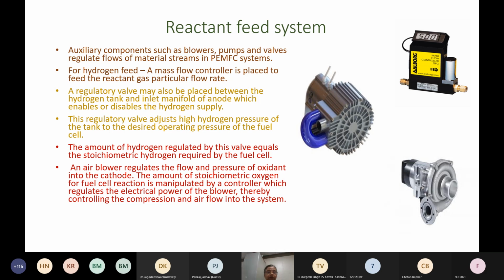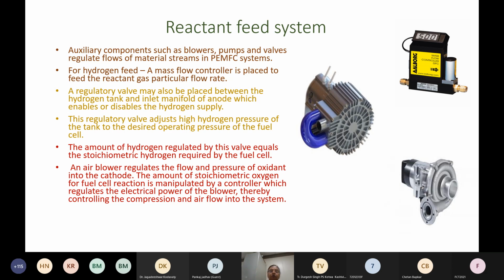Because if you have a very high power device, the power produced by the fuel cell will be consumed by the blower or all these parasitic equipments, which take away the power that you have produced. So you have to make sure that the requirement is met, and also the power consumption is very low.